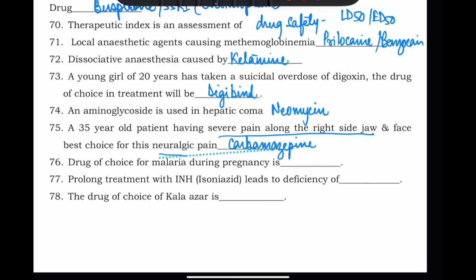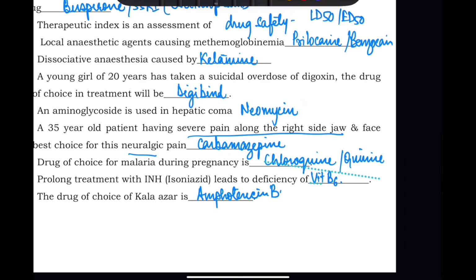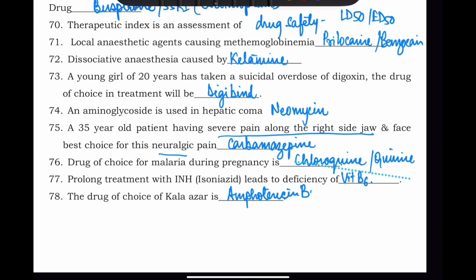Okay. Drug of choice for malaria during pregnancy. In pregnancy, the drug which is safest is chloroquine. You can even use quinine if the patient is resistant. Prolonged treatment with isoniazid leads to deficiency of vitamin B6. Kala-azar drug of choice is amphotericin B. So these were the questions which were fill in the blank based.